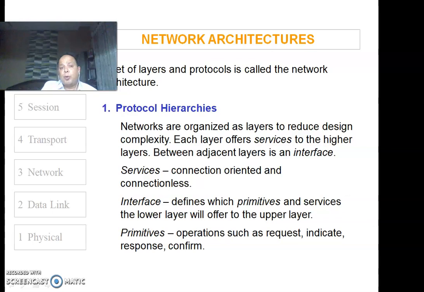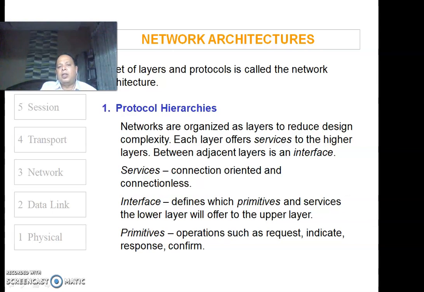Now, when we discussed protocols, there are hierarchies of protocols, because you will find that networks are organized as layers. Why do those layers exist? Because you want to reduce the entire design complexity of the network. If you take the entire problem of network designing in one go, then there will be a lot of complexity, and this complexity can be reduced by dividing the tasks of design.